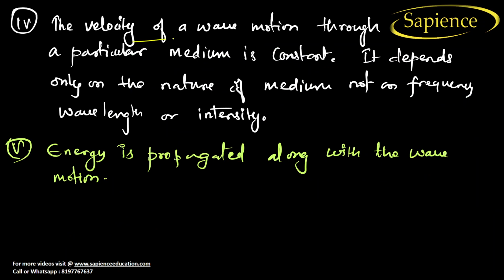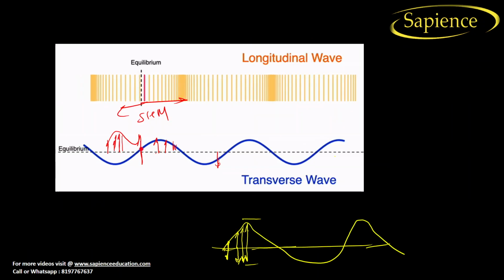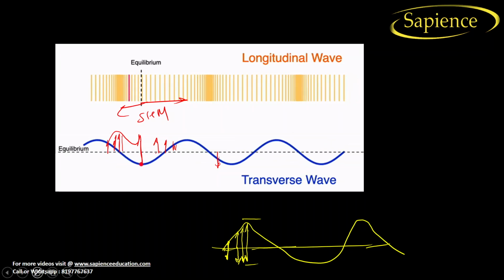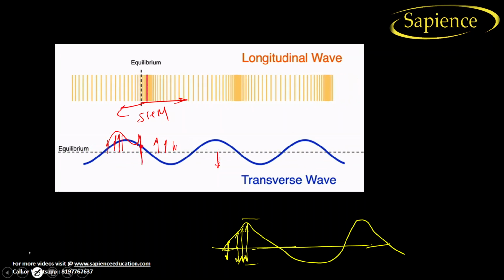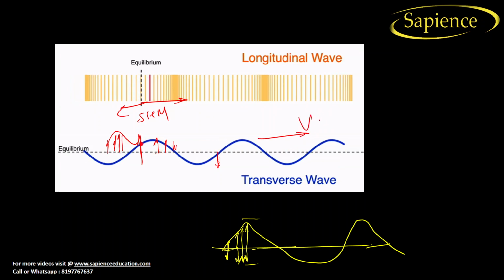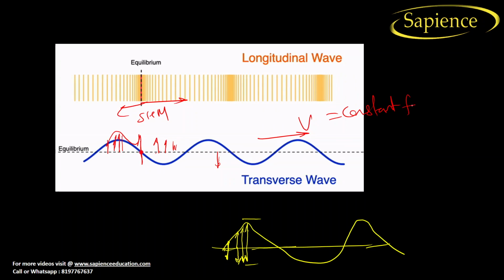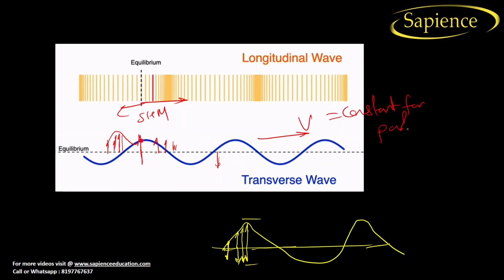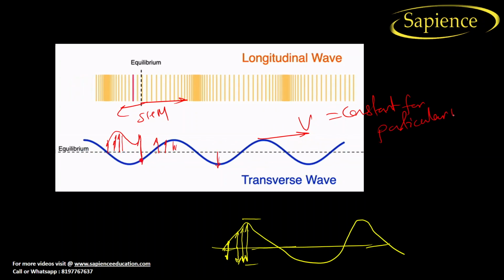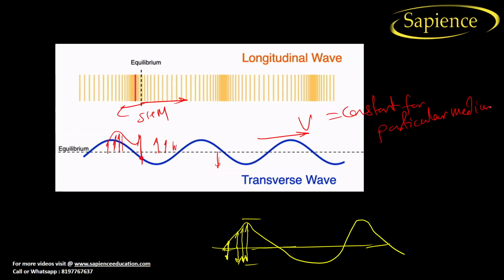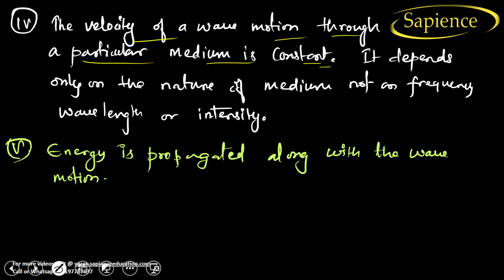Now the fourth is the velocity of the wave motion through a particular medium is constant. So if the wave is moving in the forward direction, see here, the wave velocity will remain constant for a particular medium. I hope you have understood now.